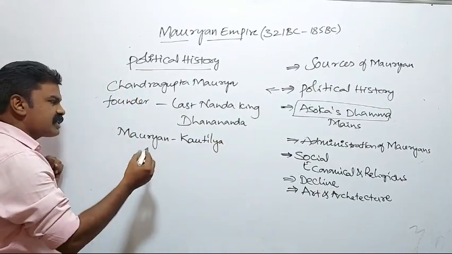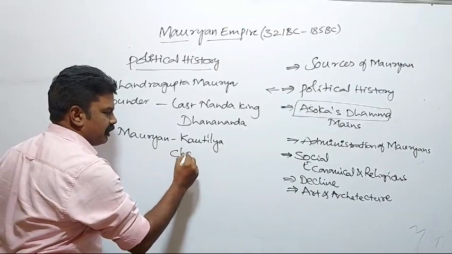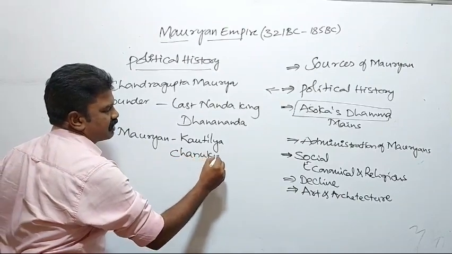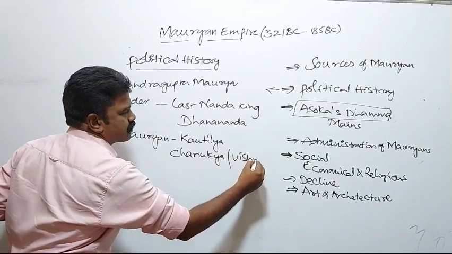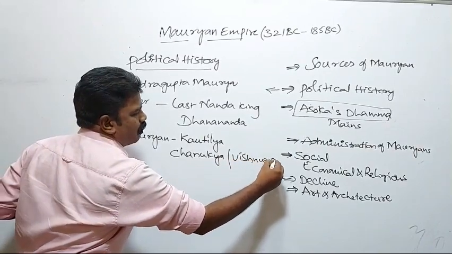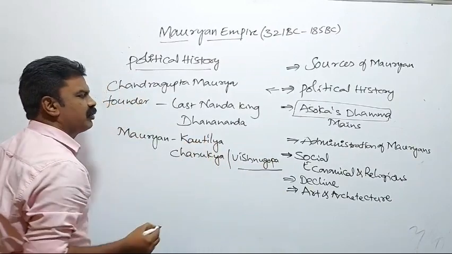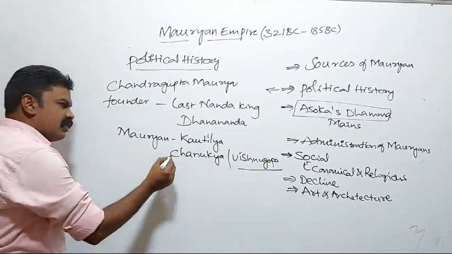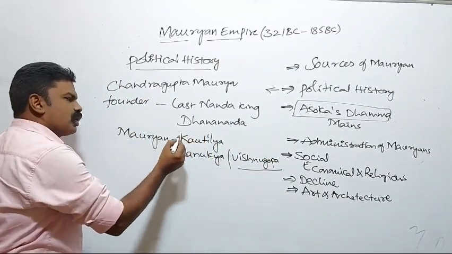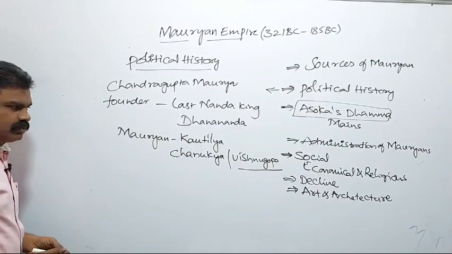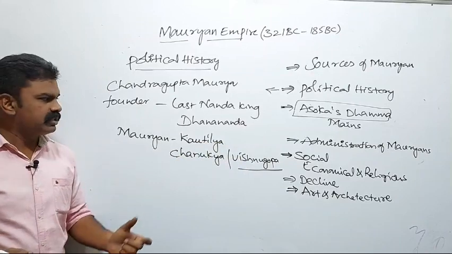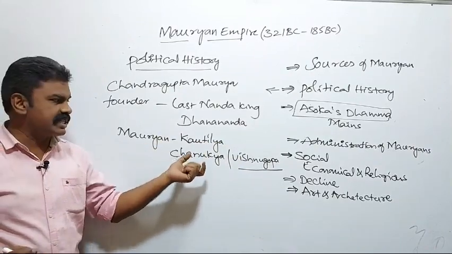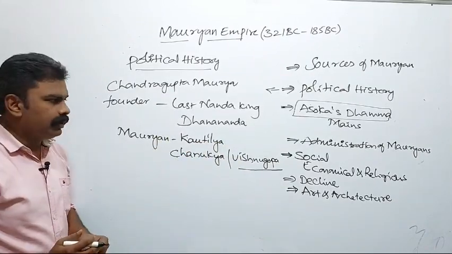Kautilya was also called Chanakya. Kautilya's other names were Chanakya and Vishnugupta. Vishnugupta was the original name; Chanakya and Kautilya are titles attributed to Vishnugupta.